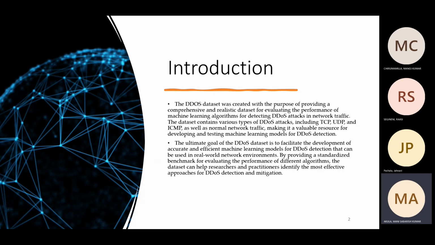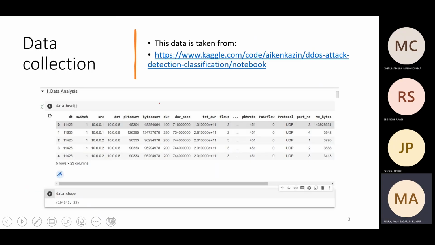DDoS attacks can be launched using various techniques such as TCP flood, UDP flood, ICMP flood, HTTP flood, and more. In our data, we have taken the UDP, ICMP, and TCP protocols. We have taken a DDoS dataset from Kaggle.